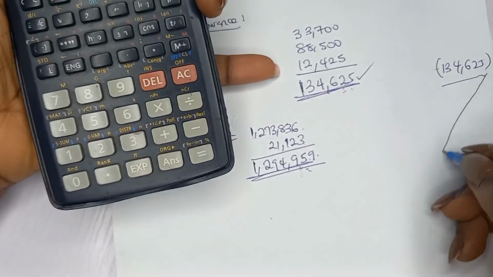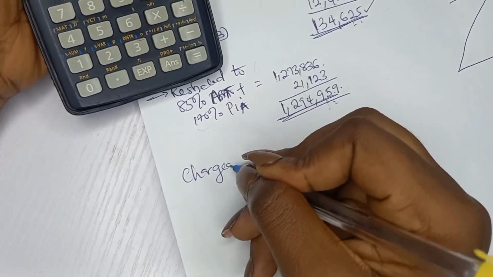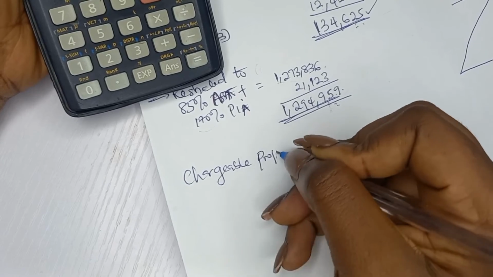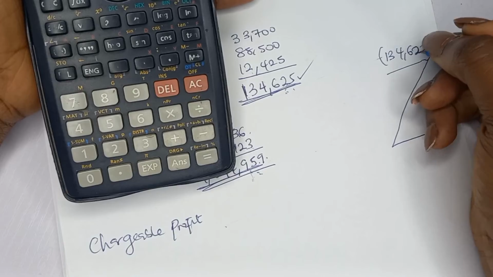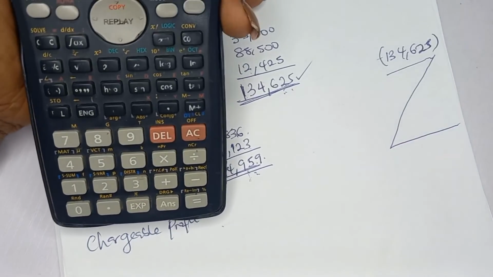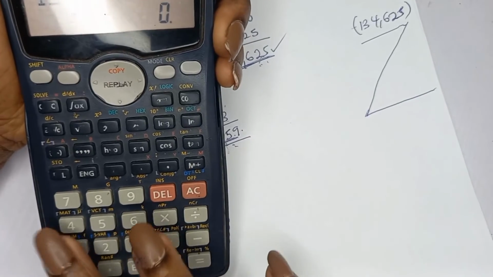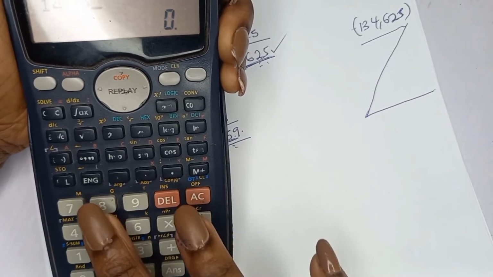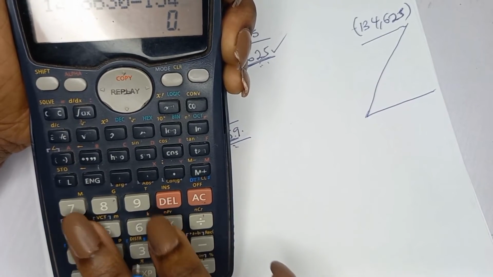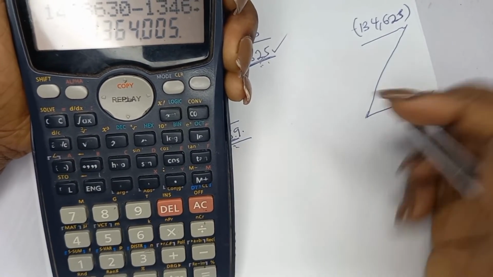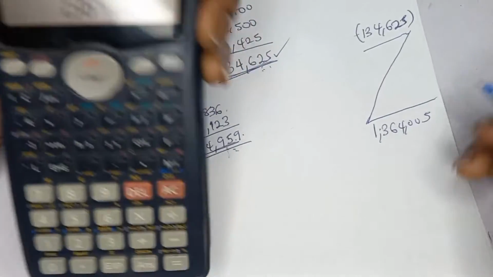You can now have your chargeable profit. Let me now go and check the back of the question if it's correct. Well, I guess it's correct because I've studied the question before I just start solving. I've studied it too. 1,498,630 minus 134,625. So we have 1,364,005 as our chargeable profits.